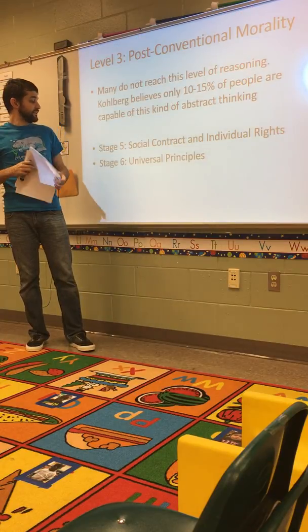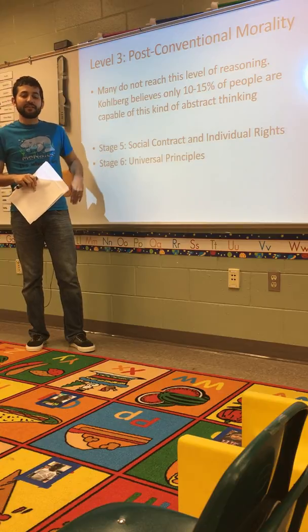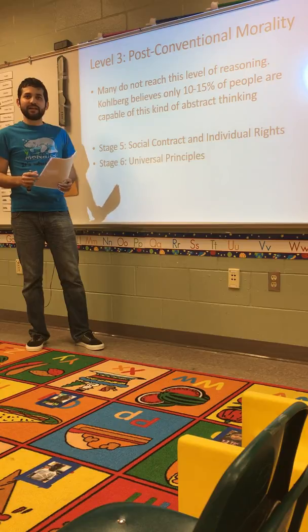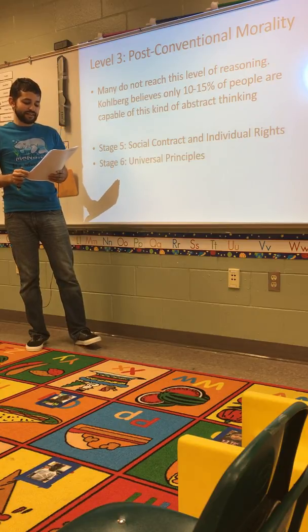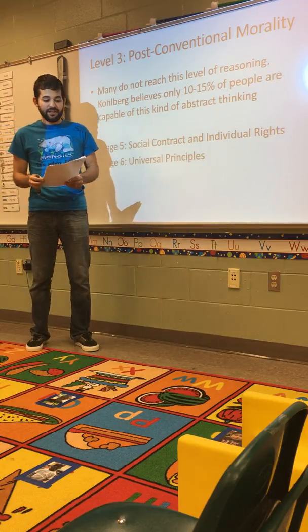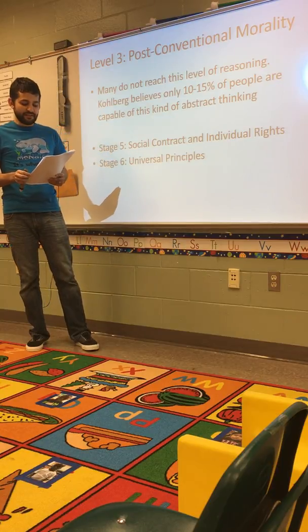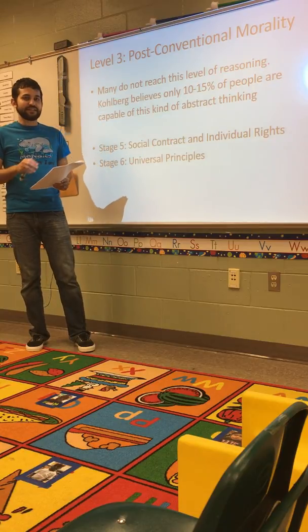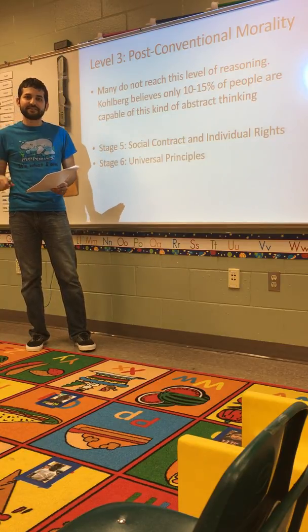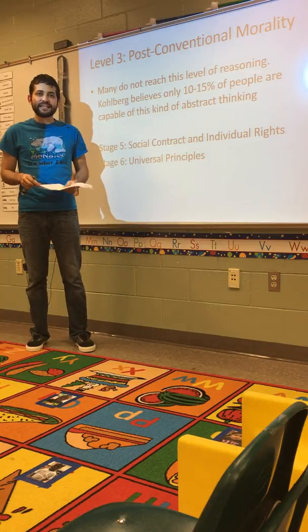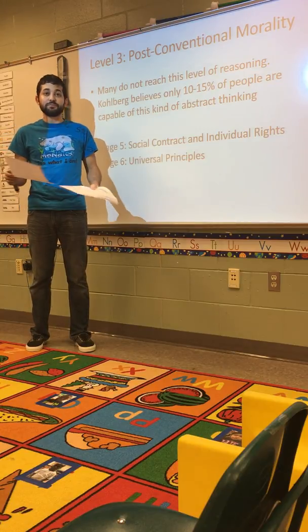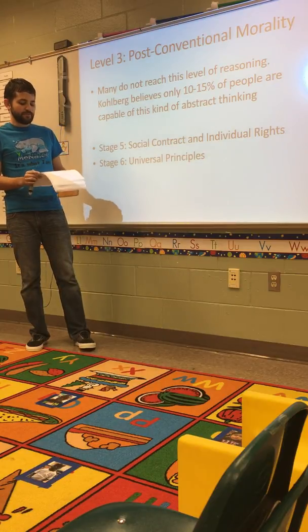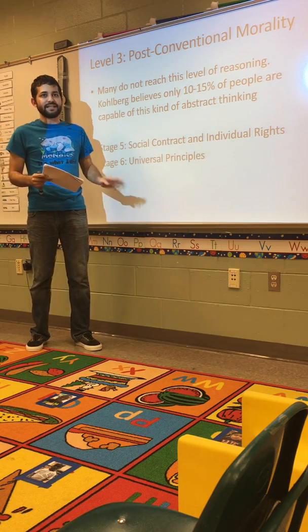Then let's continue to look at level 3. Then we go into stage 6, universal principles. In this stage, people have developed their own sense of moral guidelines, and some of these might not fit within the law. Examples include human rights, justice, and equality, and a person in this stage is ready to go against society to defend these principles. In fact, they often will value these principles more than their own life. So how do you think Heinz would fit into the post-conventional level while not stealing the drug?